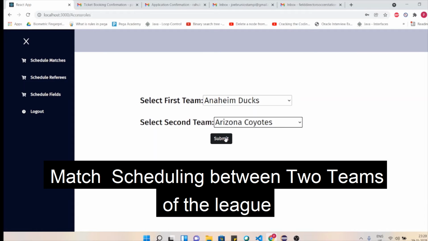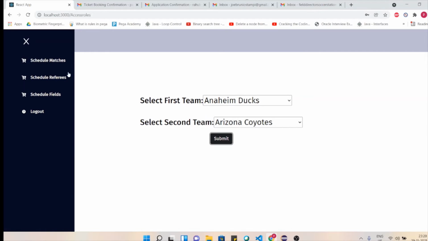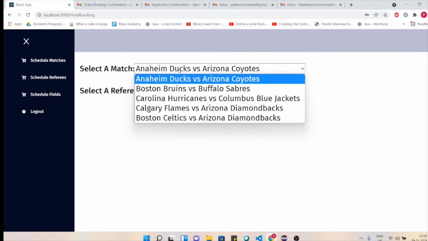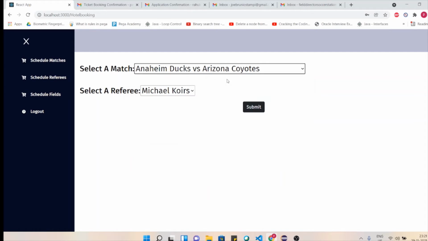And when I submit, I will be given a message saying match has been scheduled between Arizona Coyotes and NIM Ducks. Now, this particular match fixture will be populated when we are going to schedule the referees. For example, you see we have NIM Ducks and Arizona Coyotes populated over here. Let me select NIM Ducks versus Arizona Coyotes.